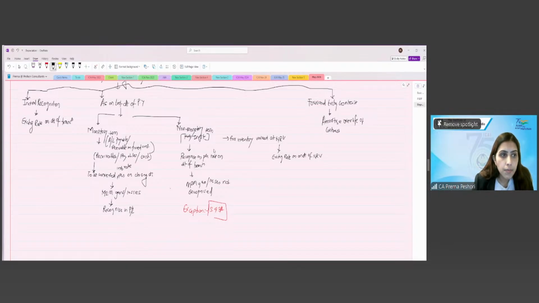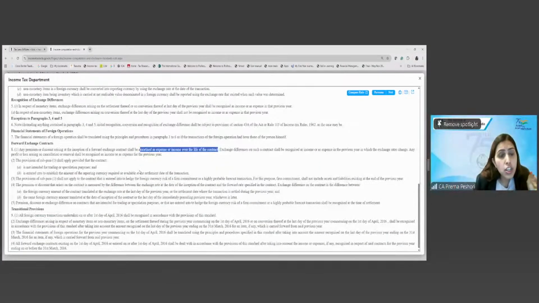Are we clear? In case the forward exchange contracts are intended for trading or speculation purpose, or are entered to establish the amount of reporting currency that shall be available at the settlement date of the transaction, or it is entered into to hedge the foreign currency risk, then in that particular case, in case it is for hedging, the provision of para 1 will not apply.